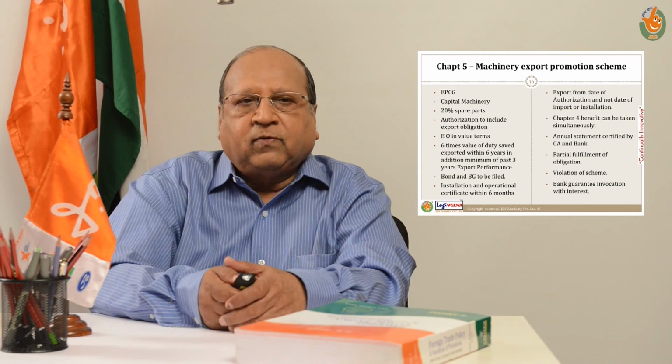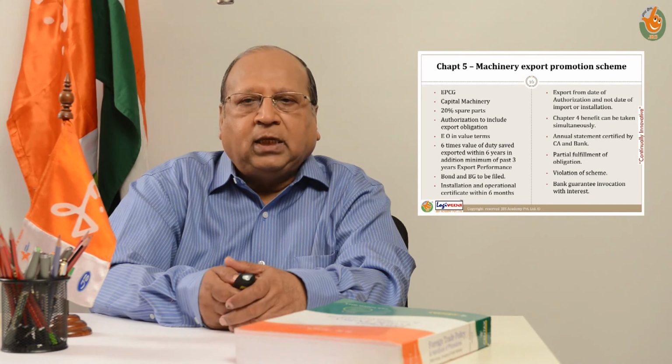The joint DGFT office, after verifying the details, satisfying itself that the export obligation has really been discharged, will issue an export obligation discharge certificate. The exporter will take the export obligation discharge certificate to the customs authorities where the authorization was registered and where bond and bank guarantee had been furnished, and furnish whatever details the customs authorities require for the purpose of ascertaining that exports had really taken place, and such exports can be counted towards export obligation discharge as far as that particular authorization is concerned. The customs will release the bond and bank guarantee and give it to you.